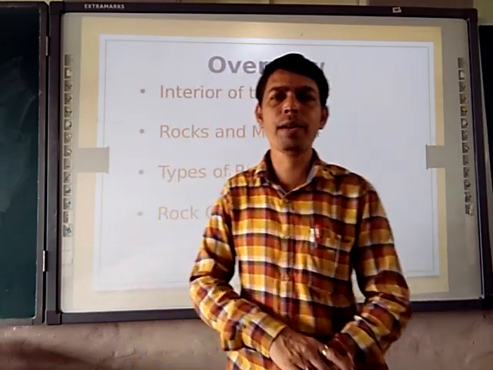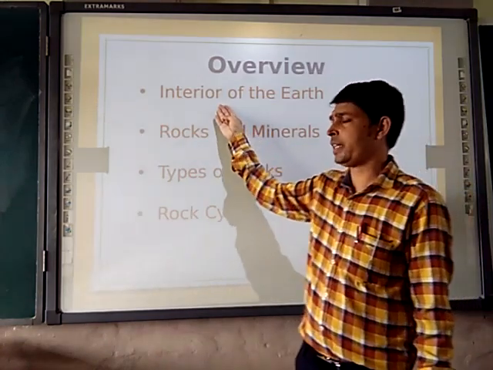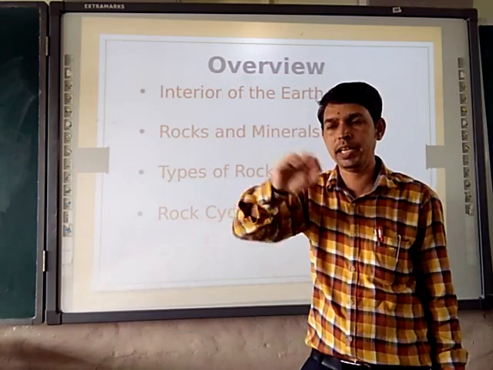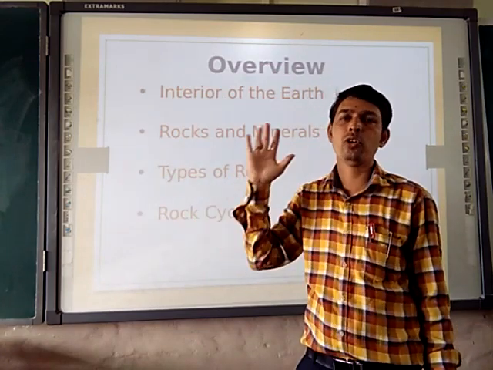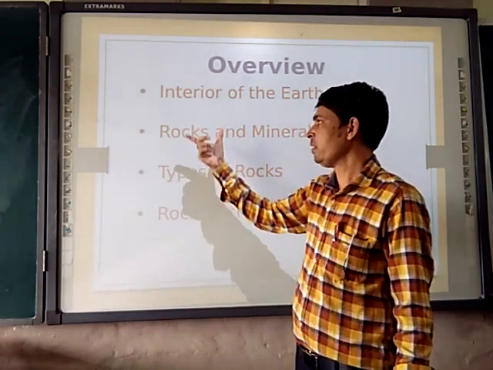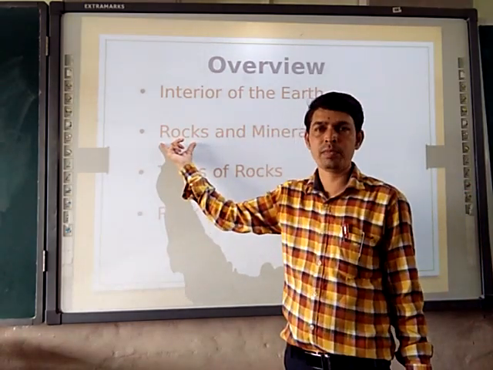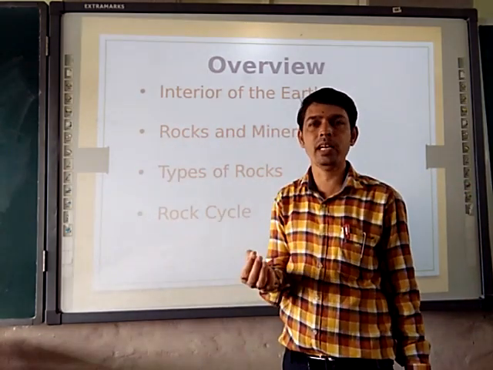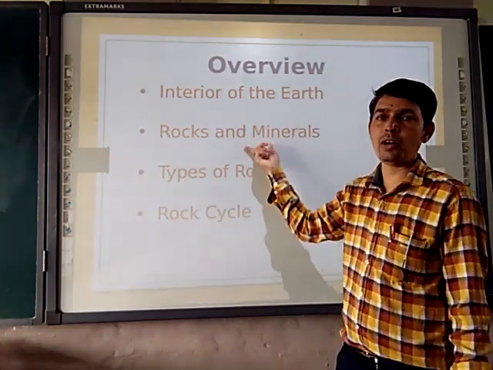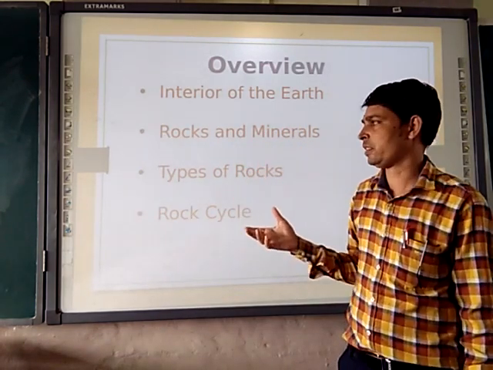So in this overview, we saw the interior of the earth first. In that we saw the three layers of the earth. Layer 1 crust, layer 2 mantle, layer 3 core. Then the rock and mineral. So what is rock? We talked about that. A natural mass made up of minerals which forms the earth's crust. Minerals have a definite chemical composition and physical properties.